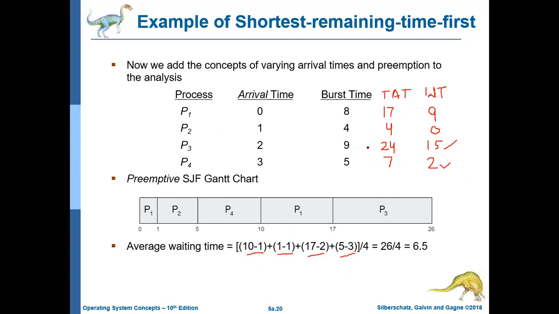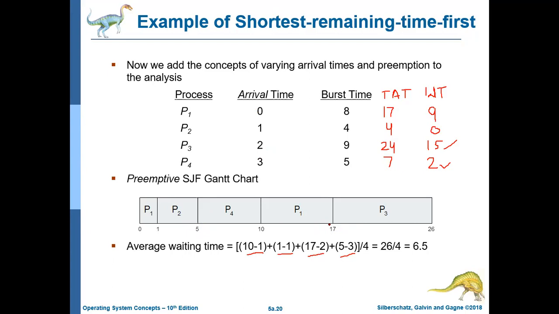Here you cannot say directly that the turnaround time for P1 is 17, or for P2 it is 5. Whatever you are seeing is a different thing, because in the previous examples in SJF and FCFS, there was no arrival time. Now we have arrival times. That means we need to subtract the arrival time from the finishing time.